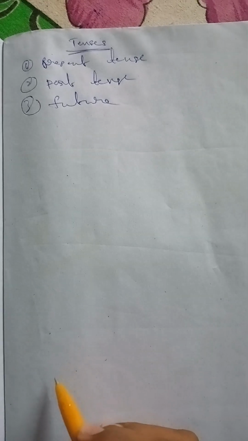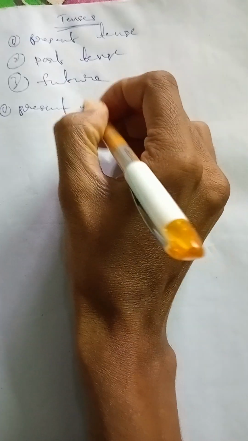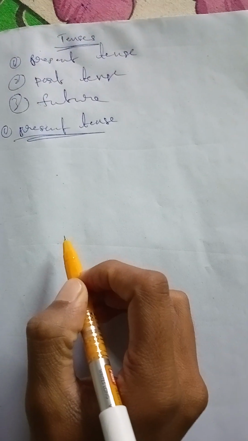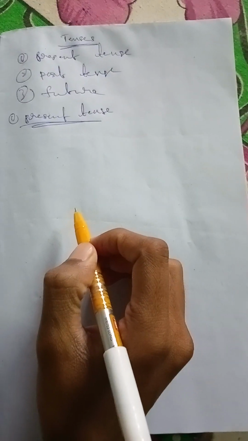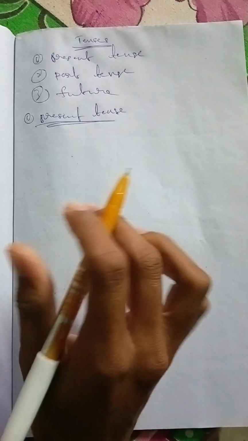Now we discuss present tense. When we are discussing present tense, the action is running, or the action will recur after some time.